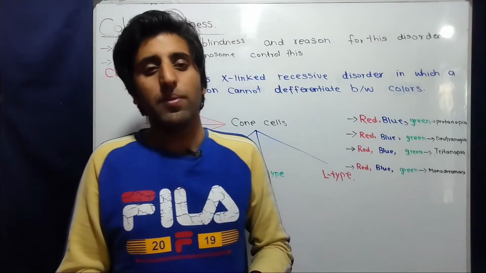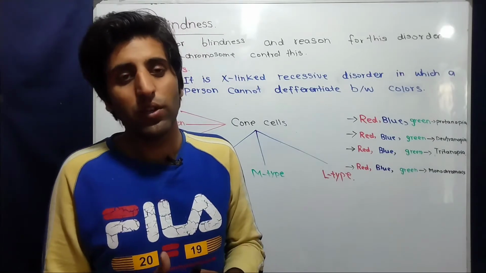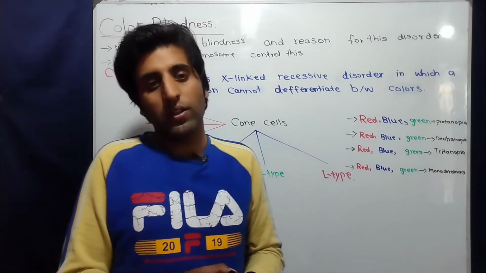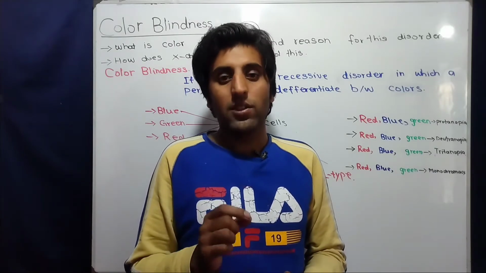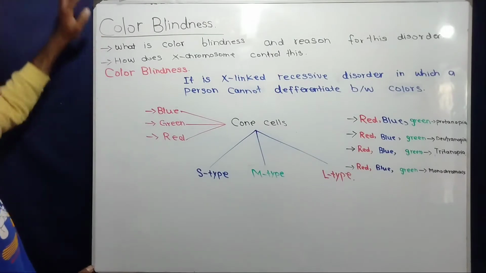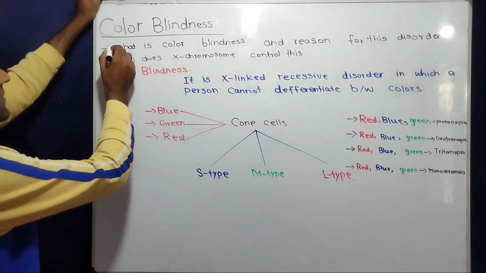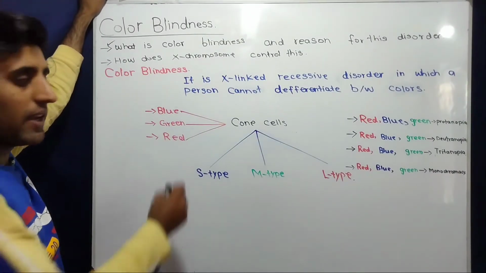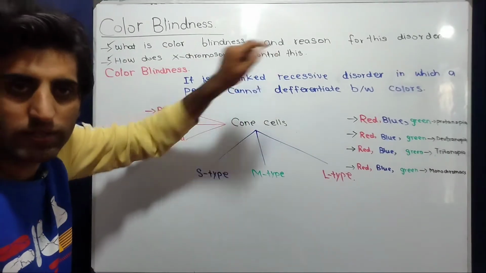Welcome back to Solution to Biology once again. We are discussing X-linked characters, and in the last video we talked about eye color in Drosophila. Now in this video lecture we are going to discuss another example of X-linked characters, color blindness in humans. This will be discussed in two portions. First we will discuss what color blindness is and the reason for this disorder, and in the next portion we will discuss how the X chromosome controls this character.